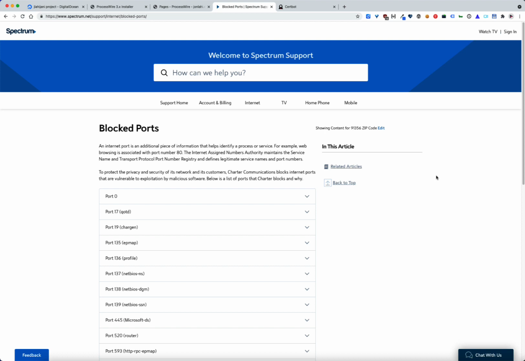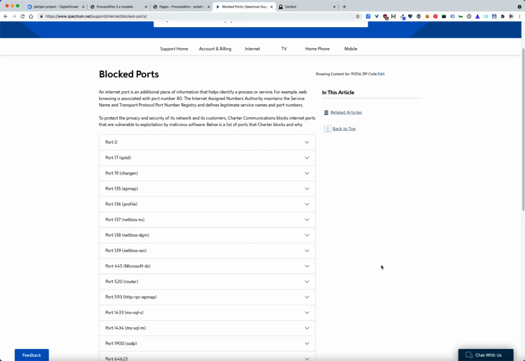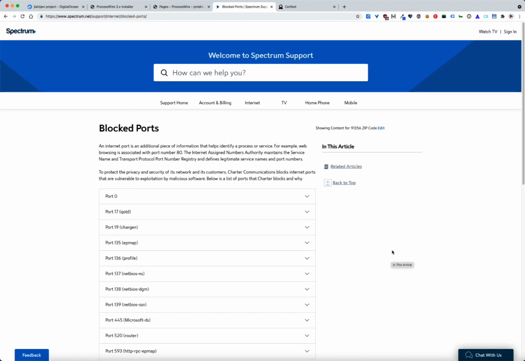Now, it used to be that my internet provider, Spectrum, which is Time Warner, blocked port 80. But sometime in the past, maybe in the last 2 years, they actually stopped blocking port 80 and port 587 as well, which means we can actually use Let's Encrypt certbot to install an actual SSL certificate, which is the ideal situation. And this assumes that you know how to open WSL2 up to the outer internet and so on and so forth, which this video won't get into. But assuming that you don't have any blocked ports, or if you're using DigitalOcean, in which case you don't, then we can just install a Let's Encrypt certificate.